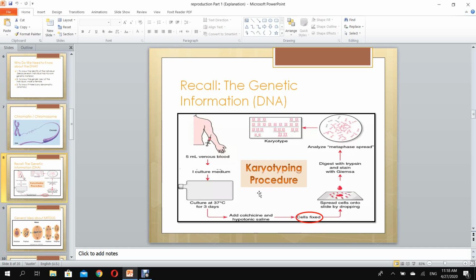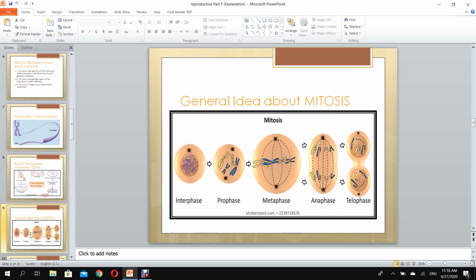What does this mean? In this culture medium, I let the cells divide to become more in number, where one cell will give us 2 cells, 2 cells will give us 4 cells, okay, and so on till the cells become great in number. Then we put a substance called colchicine to stop the division of the cells. Why do I have to fix the cells and stop their division? Look carefully. If the cell is in the beginning of its division, look at this material. The DNA in this way, I cannot see it very well.